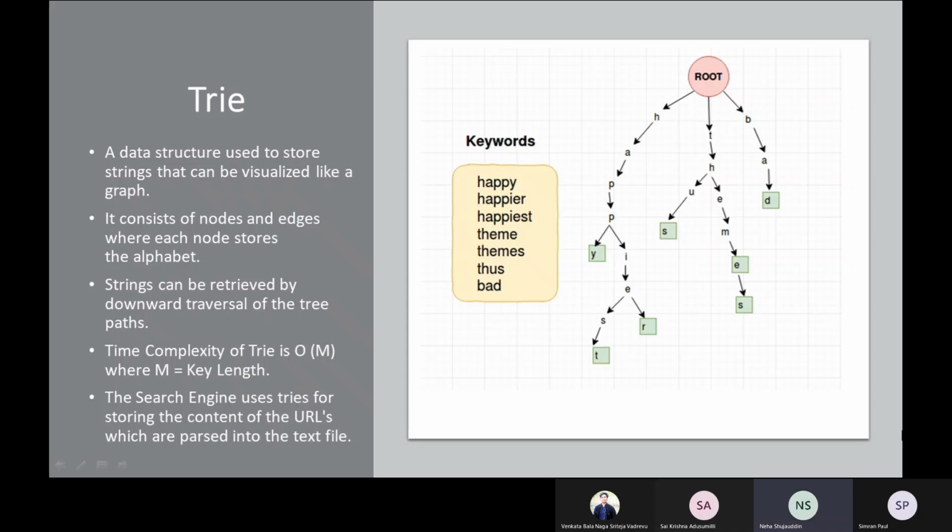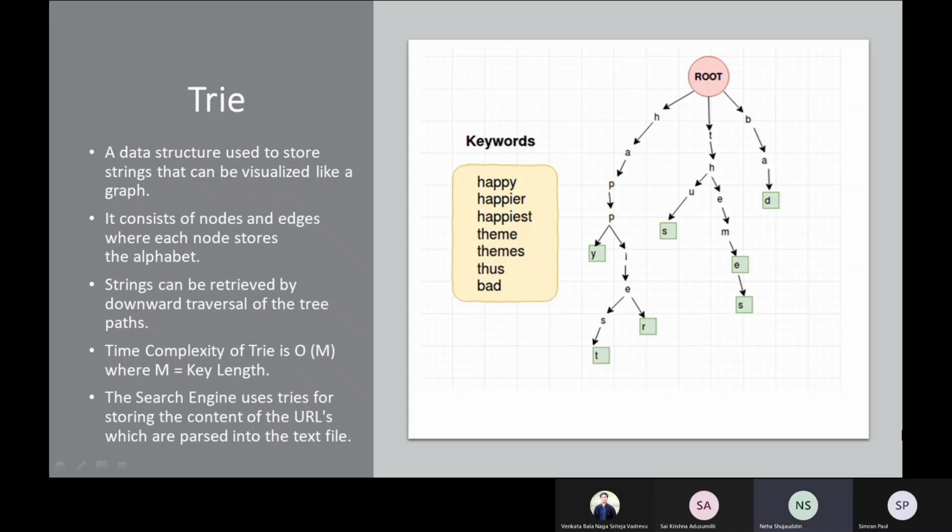For now, let us discuss the trie. A trie is a type of search tree, a tree data structure that is used for locating specific keys from within a set. These keys are most often strings, with links between nodes defined not by the entire key but by individual characters. A trie can be visualized like a graph consisting of nodes and edges, where each node stores the alphabets or characters.